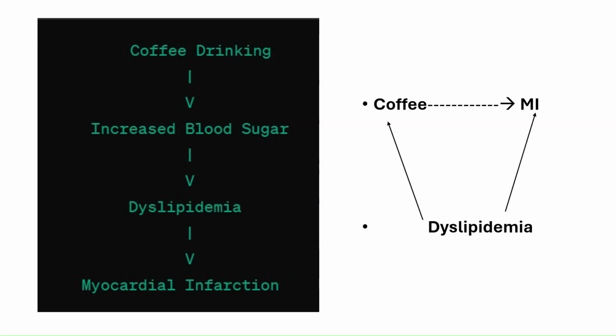Dyslipidemia may be associated with coffee drinking, that is, coffee drinkers may have dyslipidemia, and also dyslipidemia is an independent risk factor for myocardial infarction. But since dyslipidemia comes in the causal pathway between coffee drinking and myocardial infarction, it cannot be considered as a confounding factor.